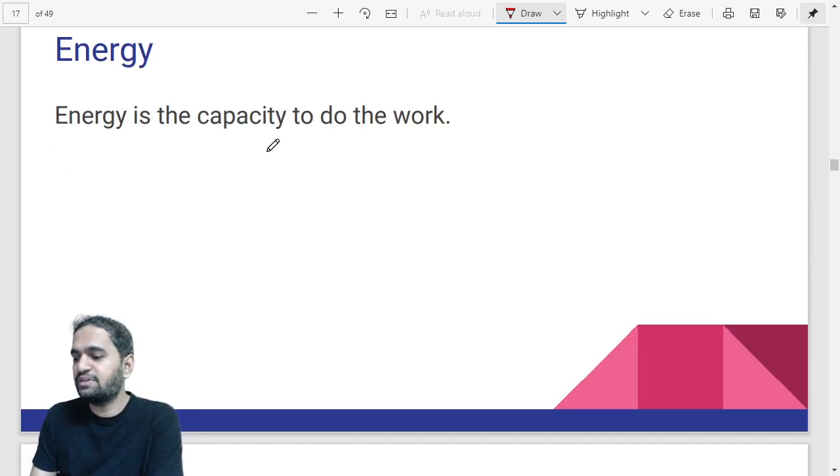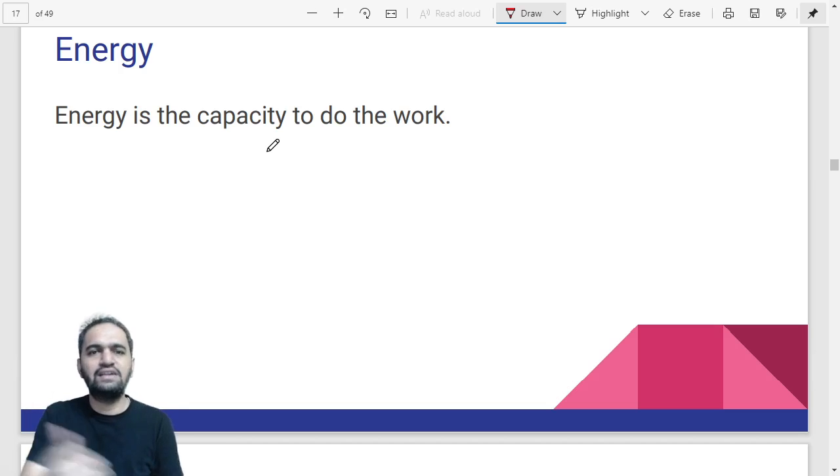Suppose you are playing some game, for example cricket. You are doing a lot of work, physical exertion. You are hitting the ball, the ball is moving, displacement is happening, so work is being done, right? But what about energy?